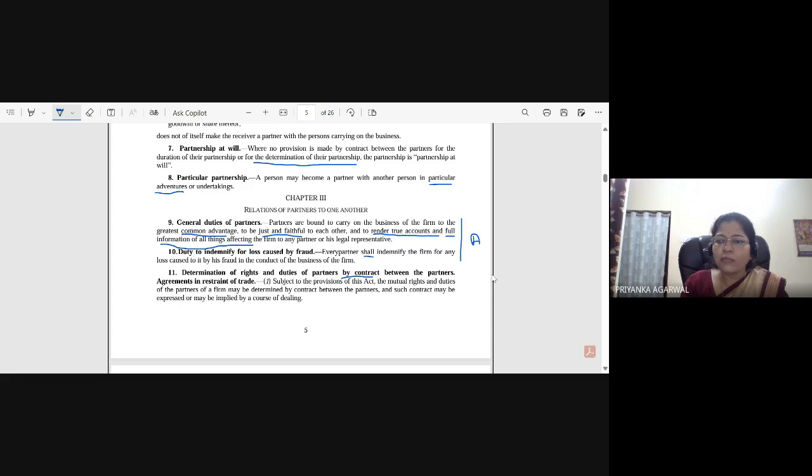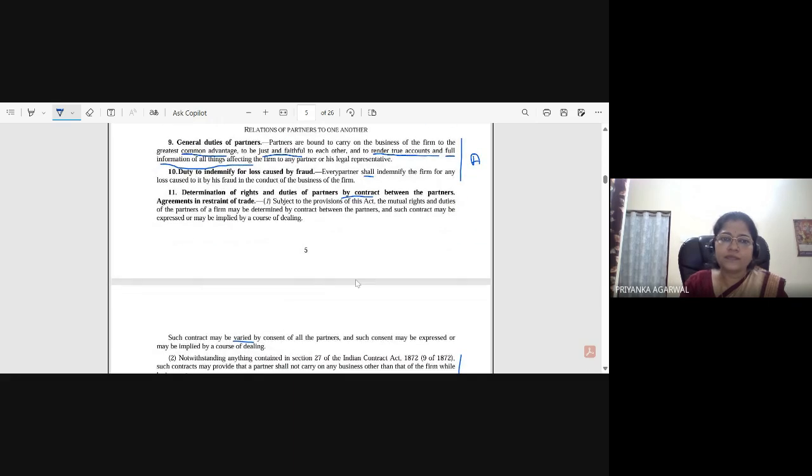Okay, now we'll move to relation of partners to one another. Section 9, general duties of partners. Partners are bound to carry on the business of the firm to the greatest common advantage, to be just and faithful to each other, and to render true accounts and full information of all things affecting the firm to any partner or his legal representative.